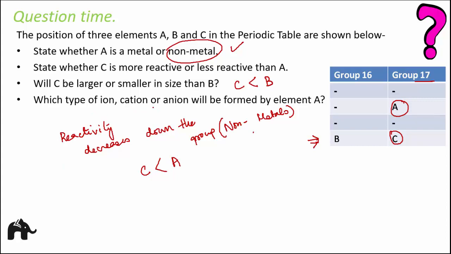Which type of ion, cation or anion, will be formed by element A? Element A is a non-metal, and therefore it will always have a tendency to gain electrons, and after gaining electrons it will become a negatively charged ion, right? A negatively charged ion is an anion. Anion, that is a negatively charged ion. So that's how you can remember.